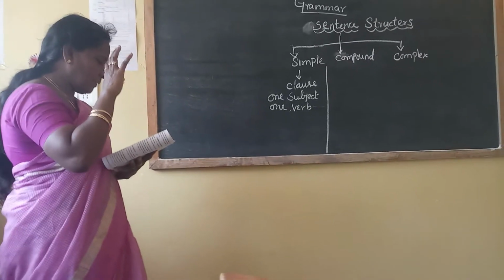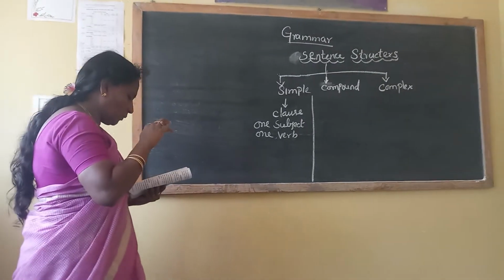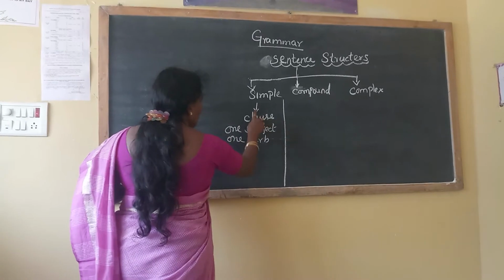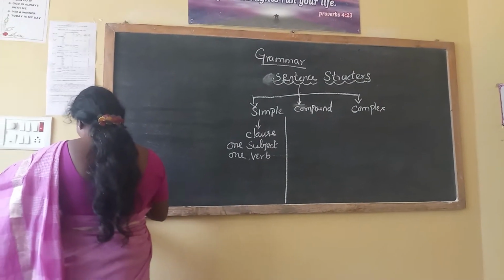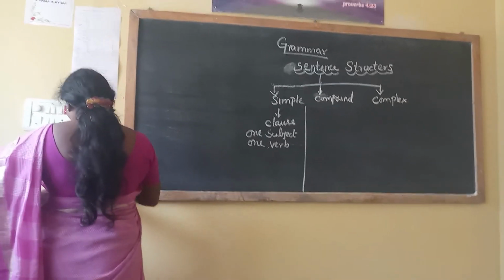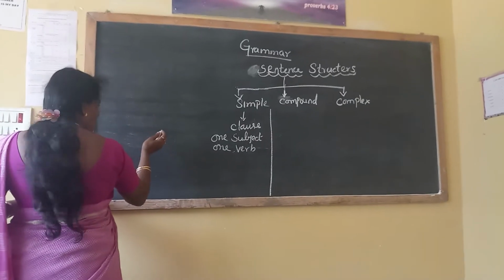In simple sentence: Grace opened the door. Just you can see for this simple sentence.